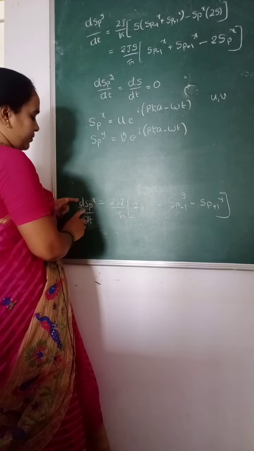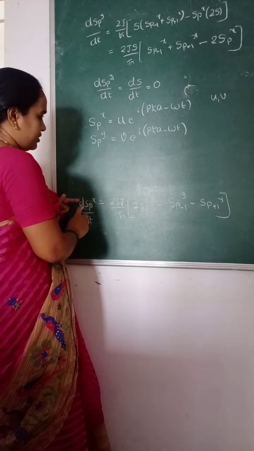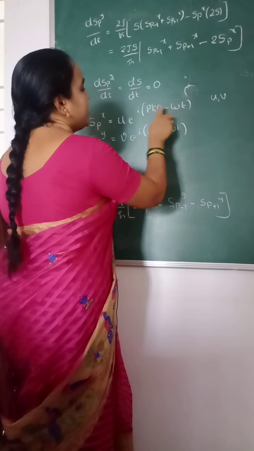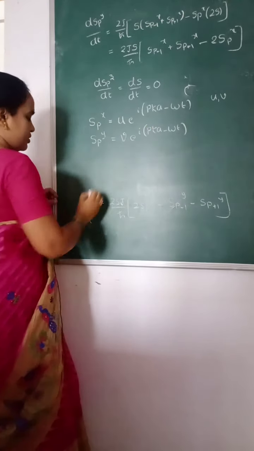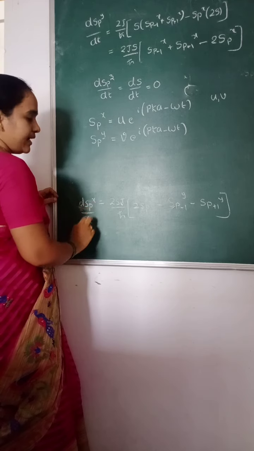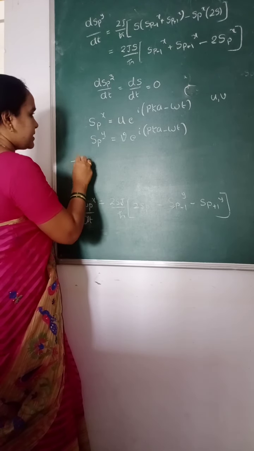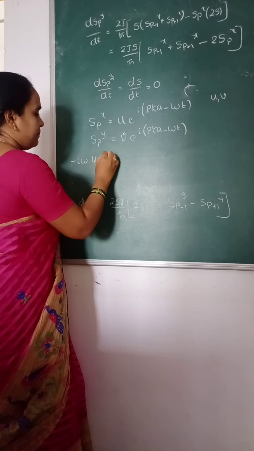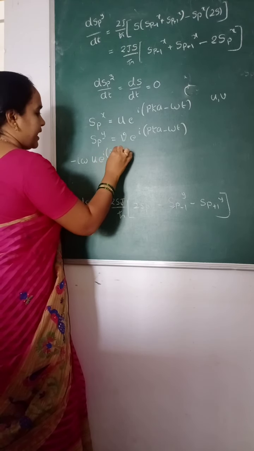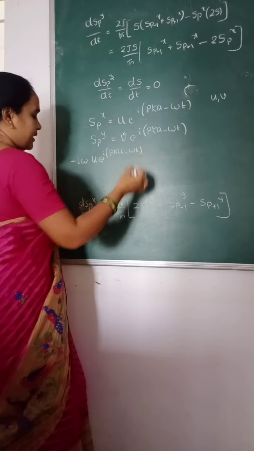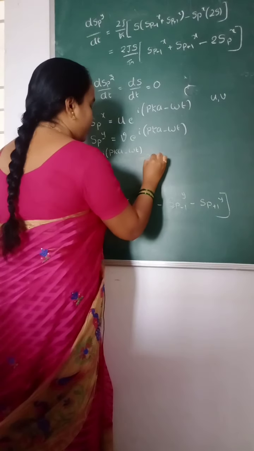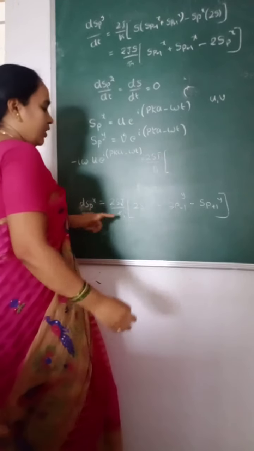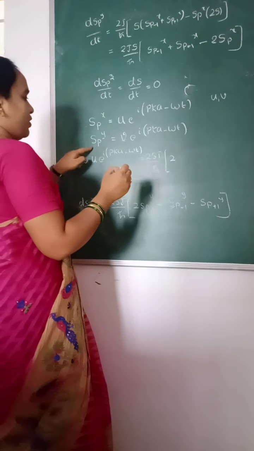So if you calculate the differentiation of S_p^x with respect to time, here the coefficient of time is −iω. So for dS_p^x/dt we get −iω times the same term, that is u e^{i(pka − ωt)}, is equal to 2SJ/ħ times (2S_p^y − ...). What is S_p^y here?